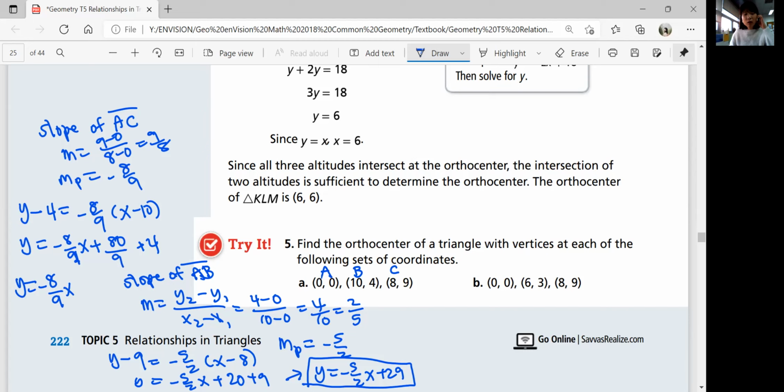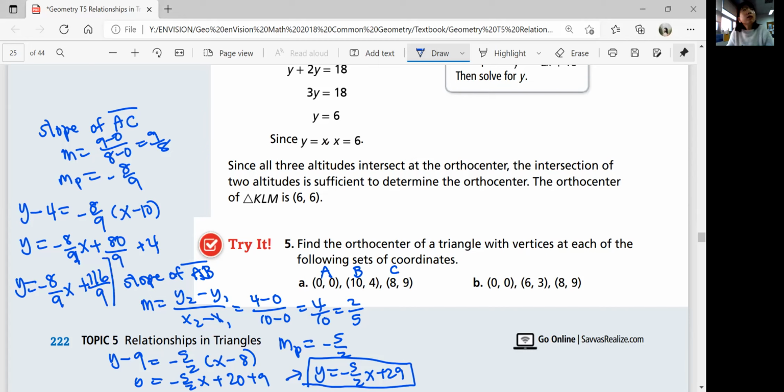And should we use decimals? Is it easy? No. So I'm just gonna change that 4 to 36 over 9 and add 36 to 80. That's gonna be 116 over 9. Okay.